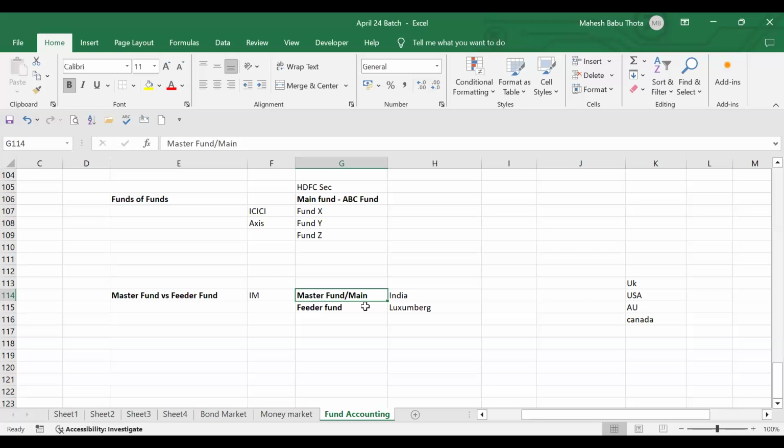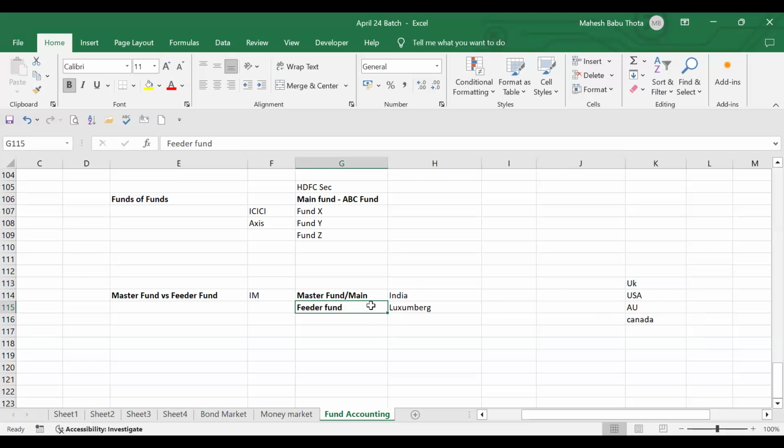And also profits will be there. Once the master fund generates the profits, the master fund will distribute the profits to the feeder fund. Again, the feeder fund will distribute all the profits to the different international investors. Both are the same; both are established by the same people. But investment decisions, everything, will be taken by the master fund. Only for the feeding purpose, the feeder fund will be maintained in some other country. That is called a feeder fund. Everyone understood? Yes, sir.